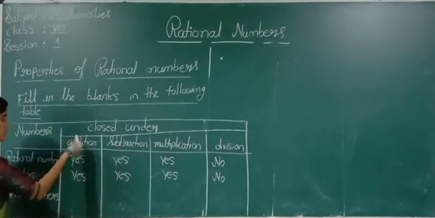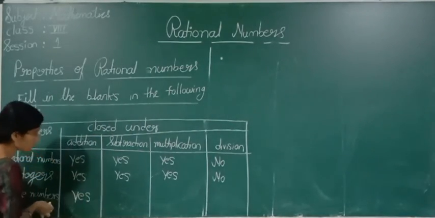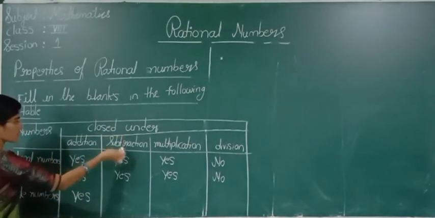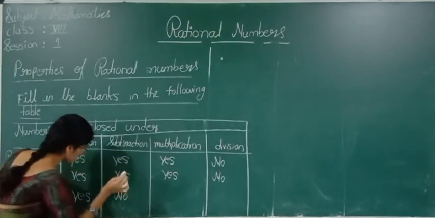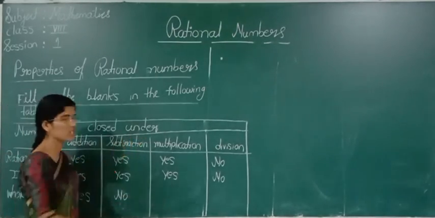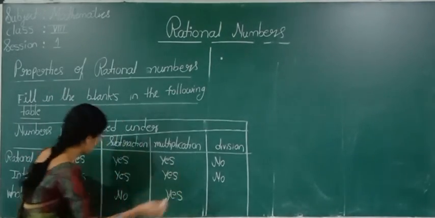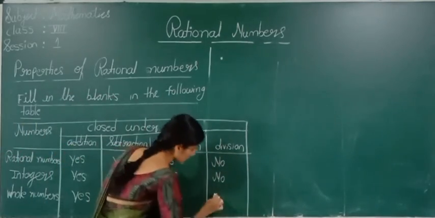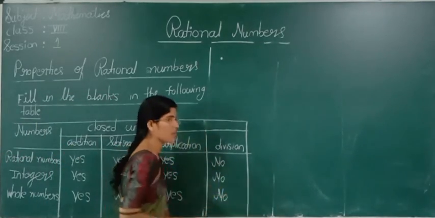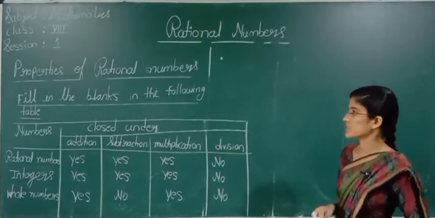Are whole numbers closed under addition? Yes. Are whole numbers closed under subtraction? No. Tell me, are whole numbers closed under multiplication? Yes. Are whole numbers closed under division? No. Okay. This is about the first property, that is the closure property.